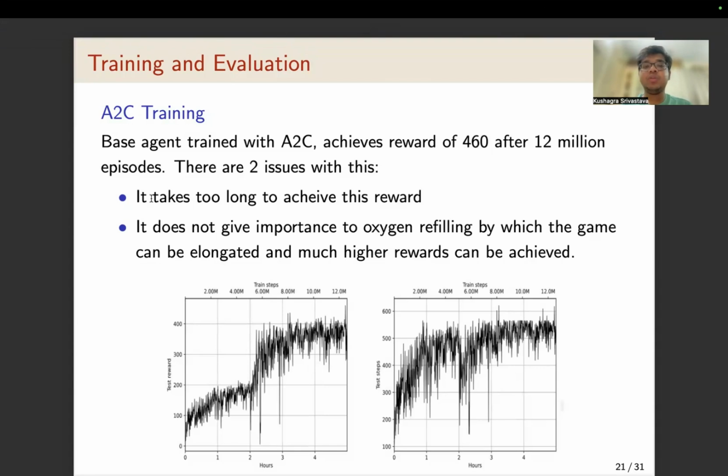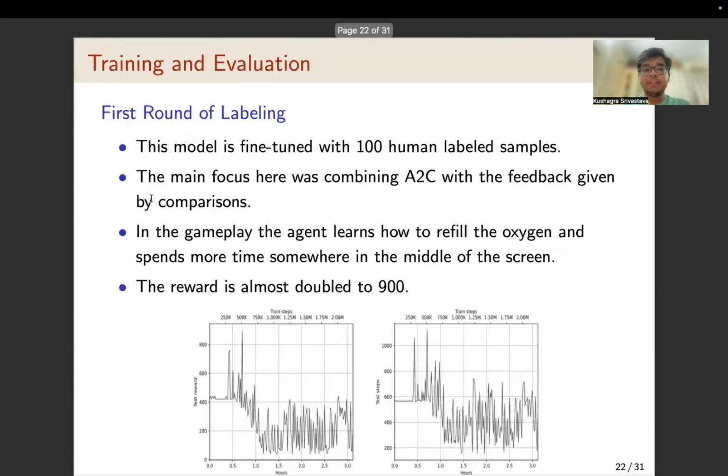If attention is paid to oxygen refilling, the game's lifespan can be increased further. In the first round of labeling with human feedback, 100 label samples were used. The main focus here was to combine A2C with the human feedback. In this gameplay, the agent learns how to refill oxygen, and it is visible that it spends time somewhere in the middle of the screen.